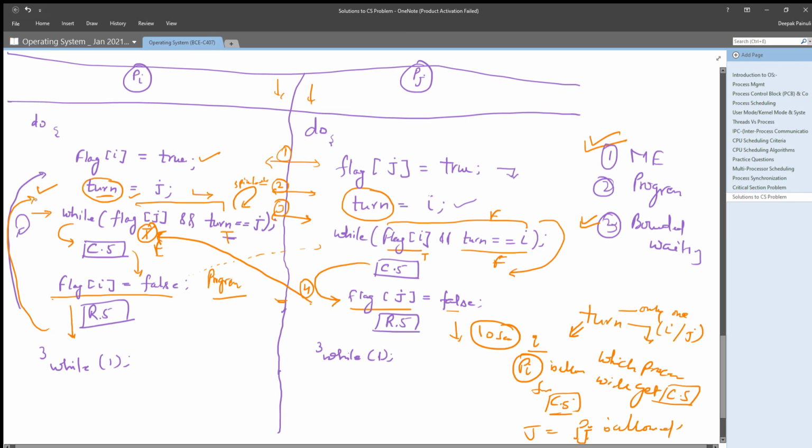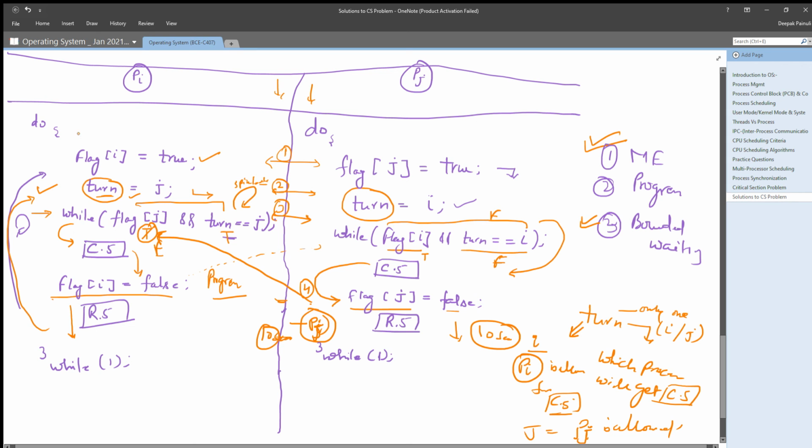Pj is still in its remainder section. We are discussing the progress matter, right? So in those 10 seconds, pj is here only, in the remainder section. And while it is in the remainder section, pi has completed its critical section and its remainder section, and come back to ask for the critical section again. Now check if it is allowed or not.